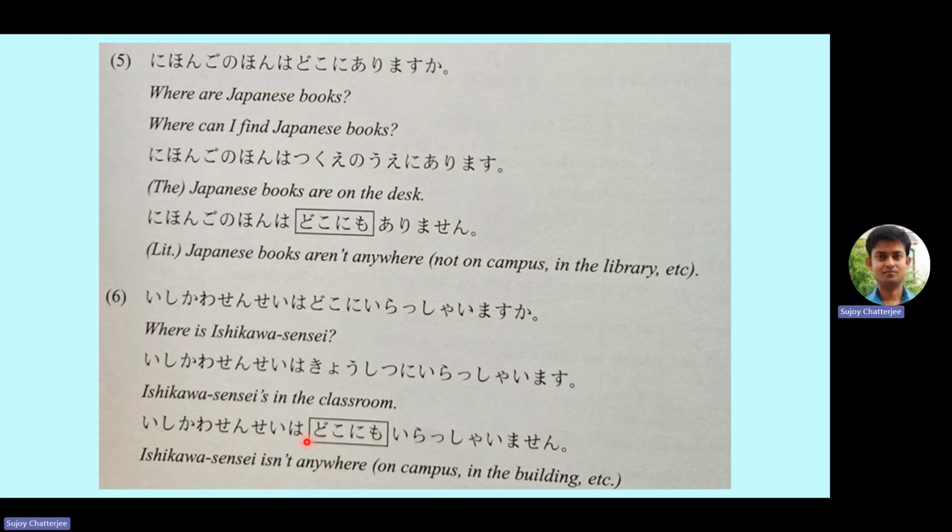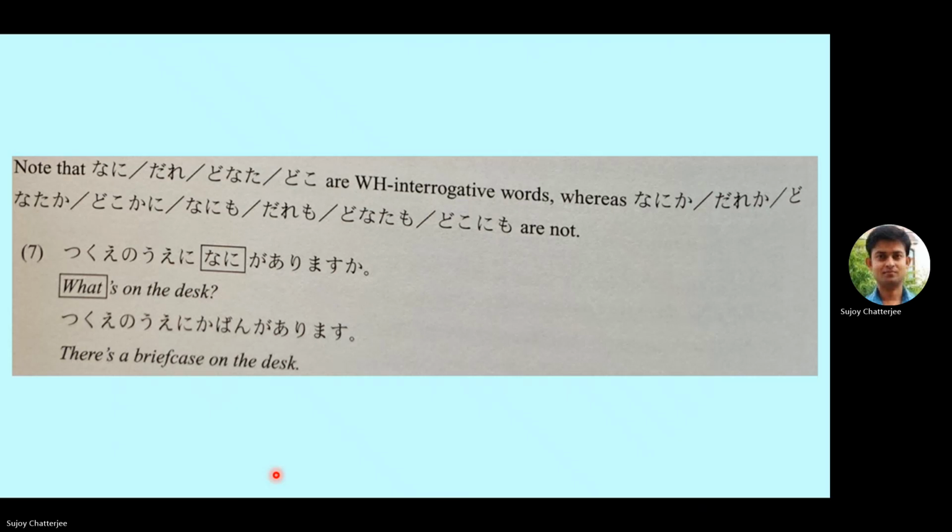So doko ka ni is somewhere. That's why it's written here, doko ka ni. And doko ni mo is anywhere. And anywhere with a negative verb becomes nowhere. So Ishikawa sensei is nowhere. Okay, so this is that meaning.